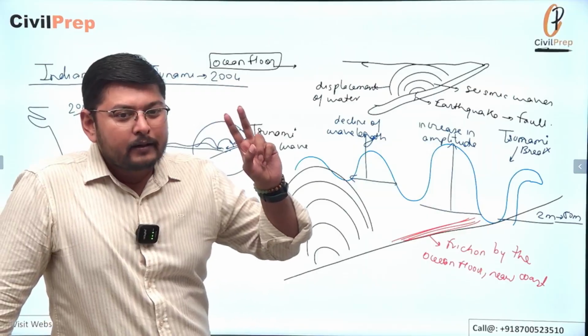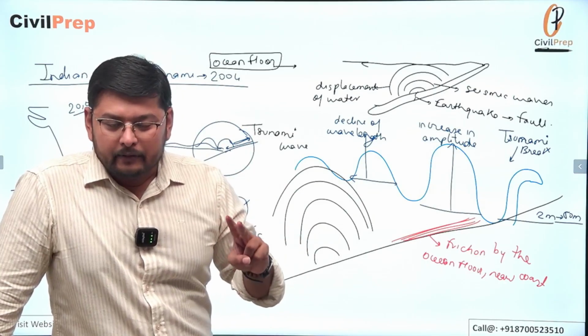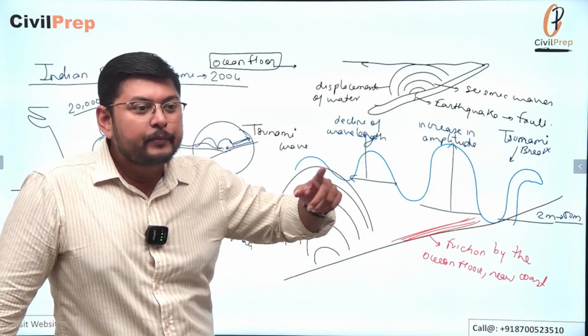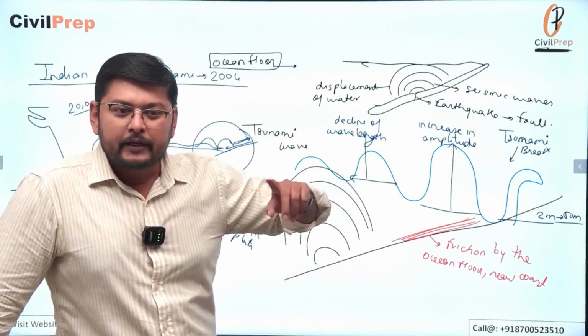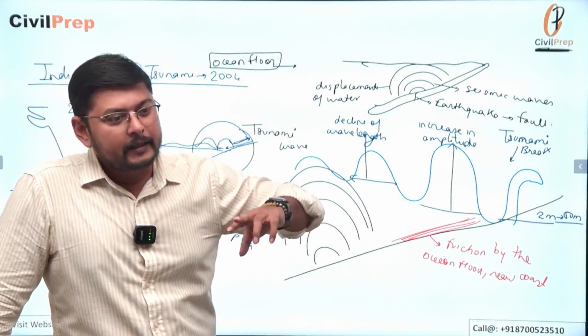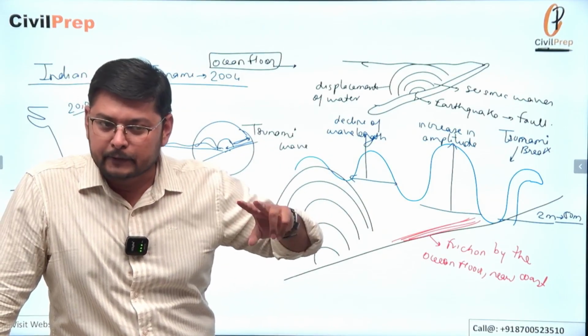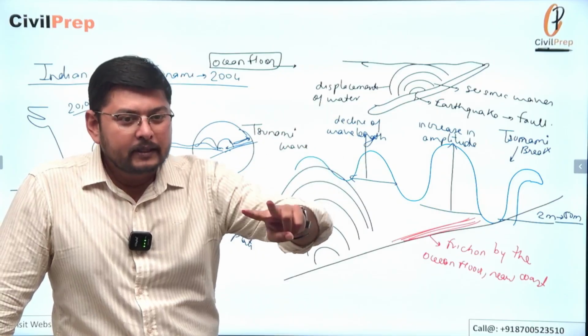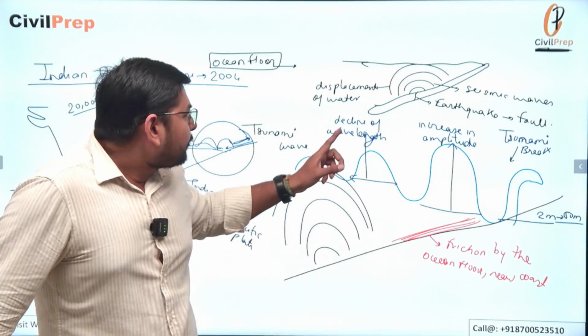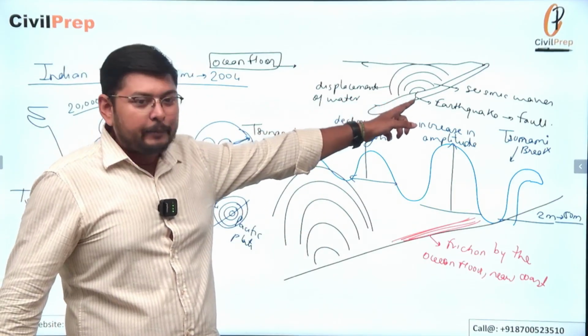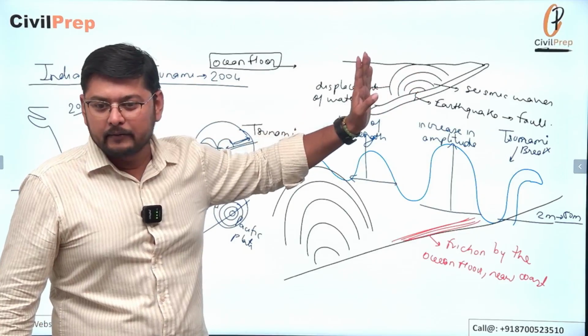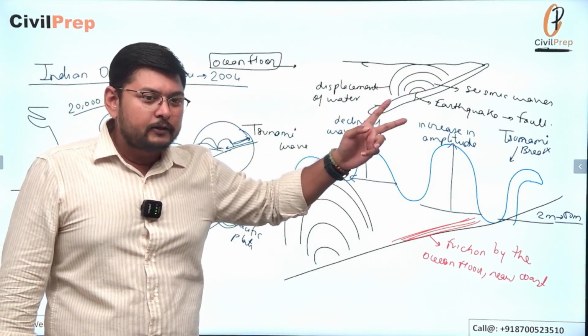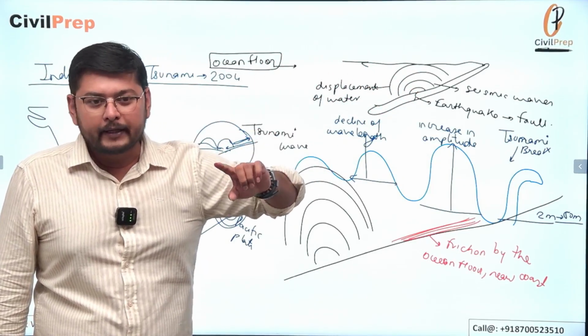The second is volcanic eruption; we have seen that there are submarine volcanoes, and the eruption of the volcanoes can also result in the development of tsunami. So we need to provide both things here. But the propagation of waves will happen in the same manner, either through the earthquake or through the volcanic eruption.